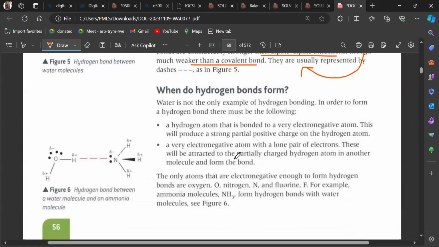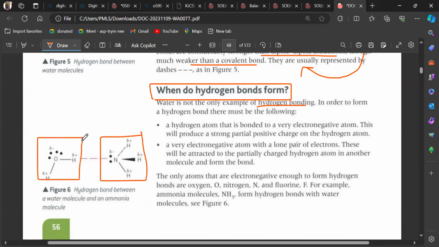Got it? So when do hydrogen bonds form? Water is not the only example of hydrogen bonding. In order to form a hydrogen bond, there must be the following. अब NH3 में भी है hydrogen bond. NH3 और H2O. ठीक है अब ये H2O और NH3 ये भी आपस में हाइड्रोजन बॉन्ड बना सकते हैं.